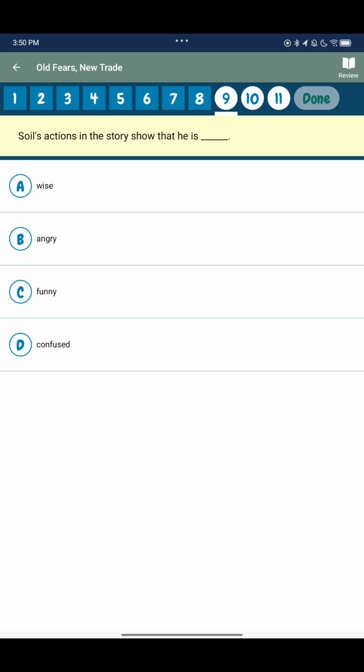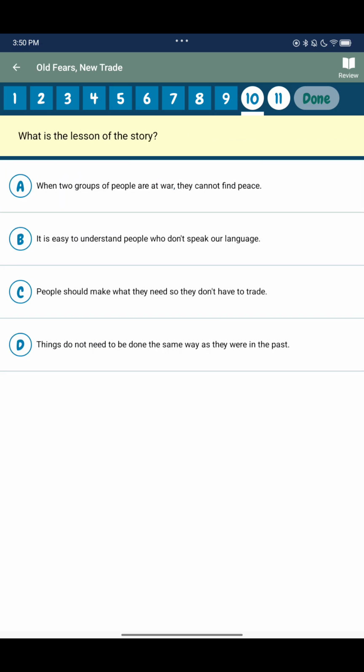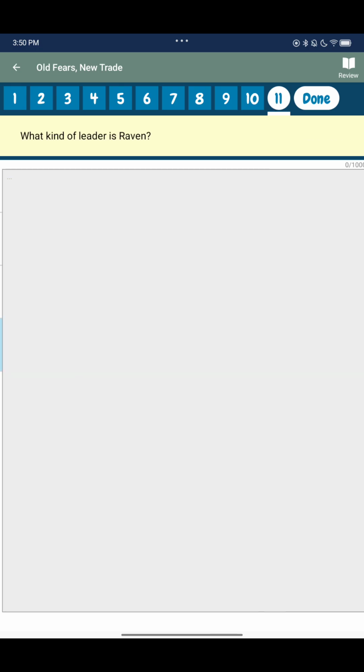Raven takes the most action in the story so that she is wise. What is the lesson of the story? Things do not need to be done the same way as they were in the past. What kind of leader is Raven?